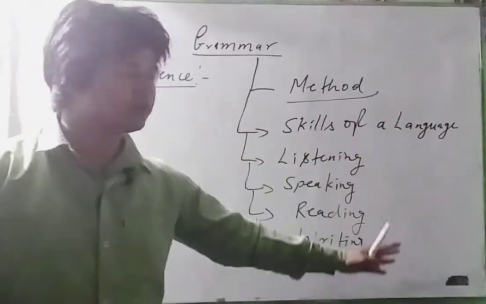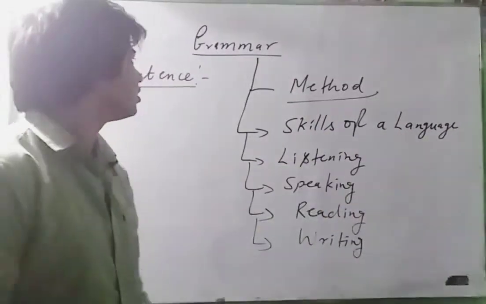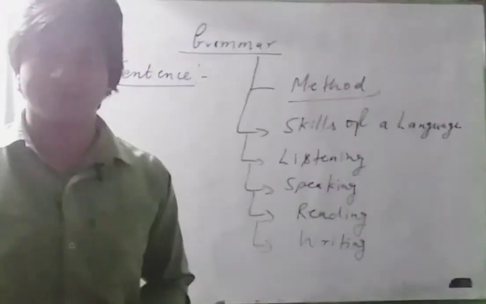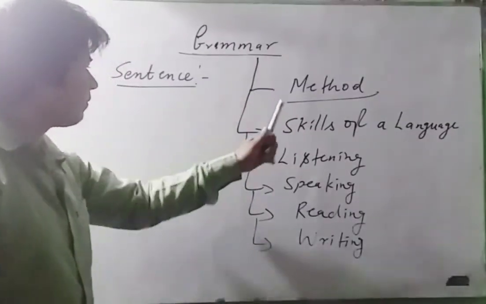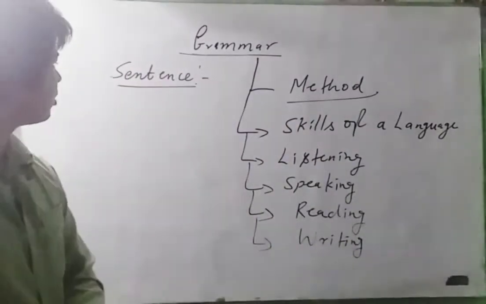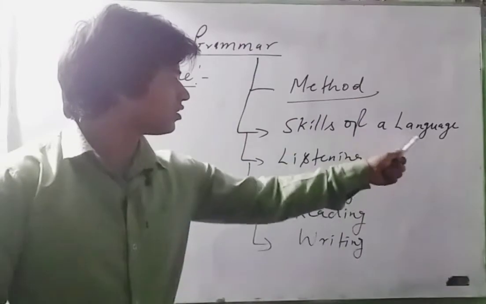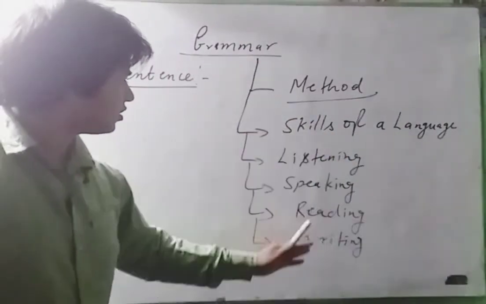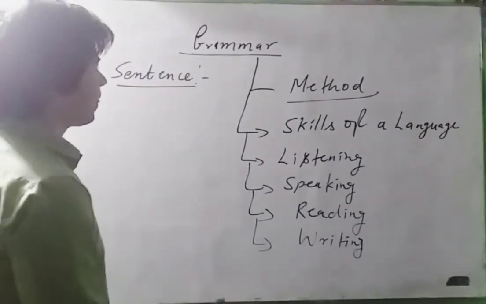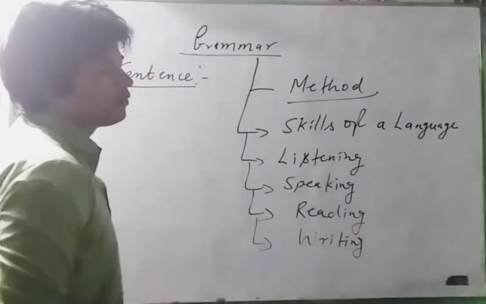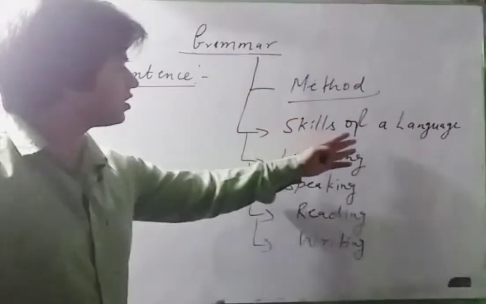Whatever we are going to learn about a language, we learn with the help of the method of this grammar. So before trying to know about the sentence, we all have to know about these skills of a language, that is listening, speaking, reading, and writing. So look at this. First, we know that grammar is a method and these are the skills of a language.